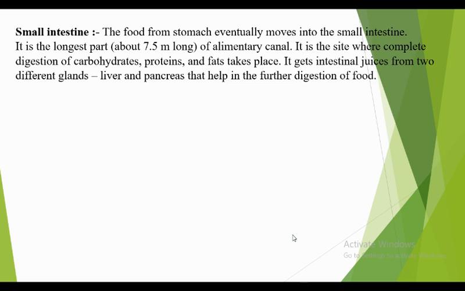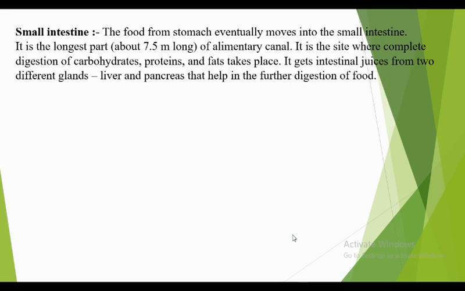It gets intestinal juices from two different glands, the liver and pancreas, that help in the further digestion of food. The word is small intestine, but it is the longest organ in the digestive system, about 7.5 meters long.